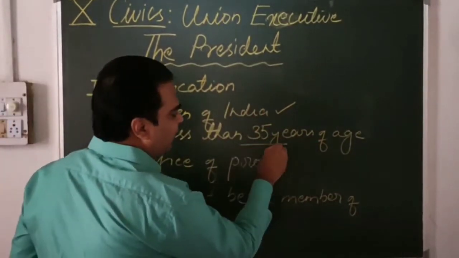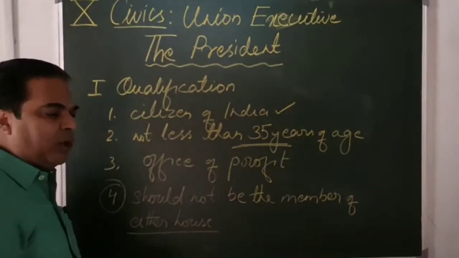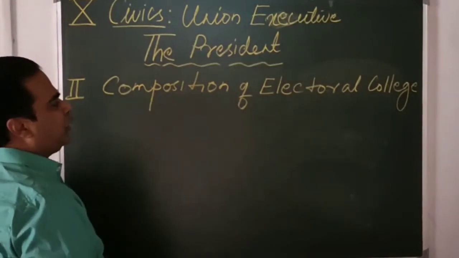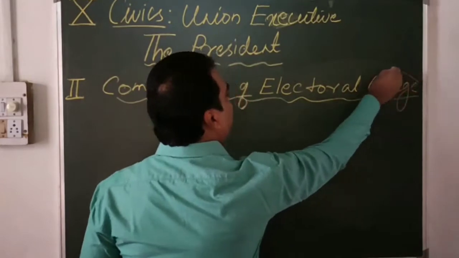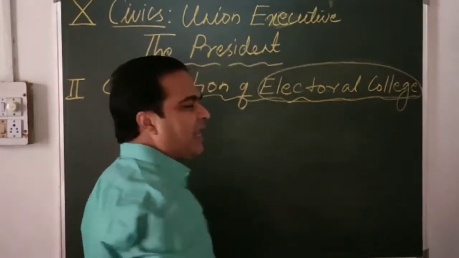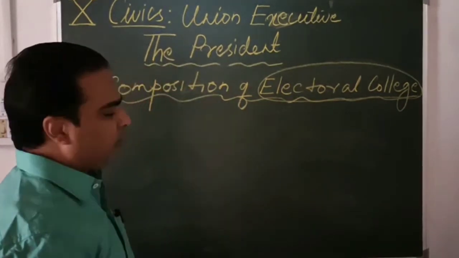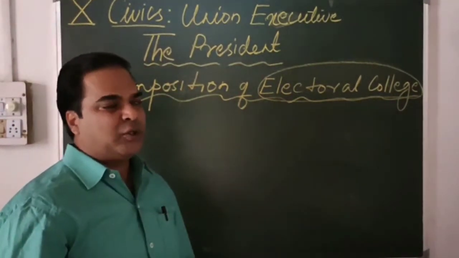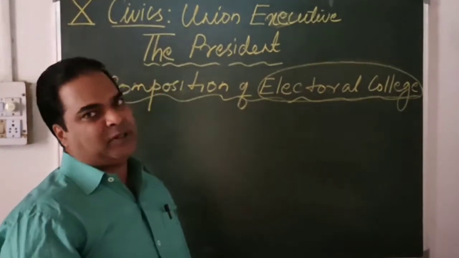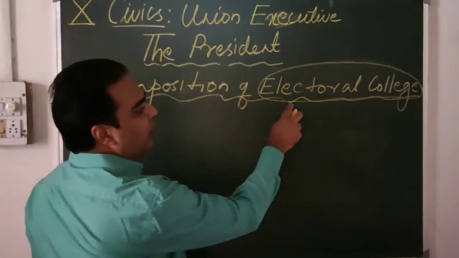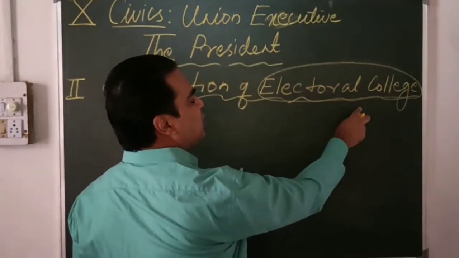That means 35 years plus. The composition of Electoral College. That means who elects the president? Who elects the president of our country? We? Not possible. So the president of our country is elected indirectly. But who elects the president indirectly? The body which elects the president is known as Electoral College.